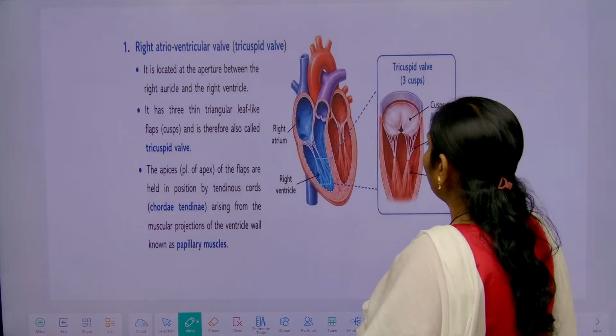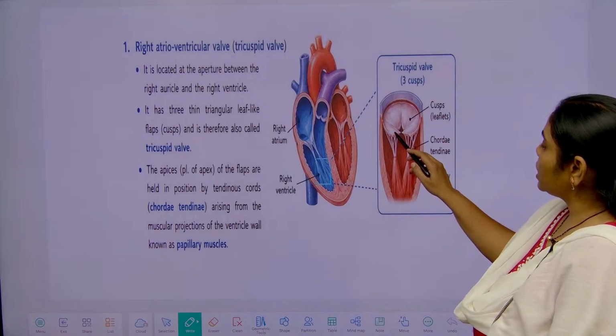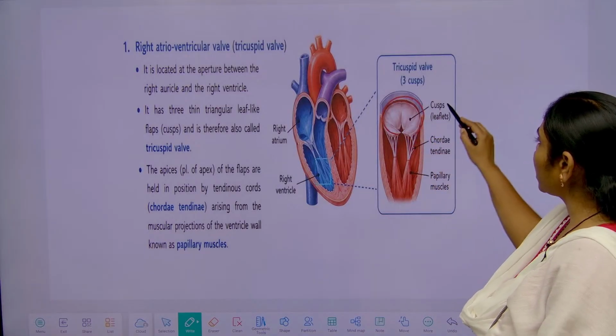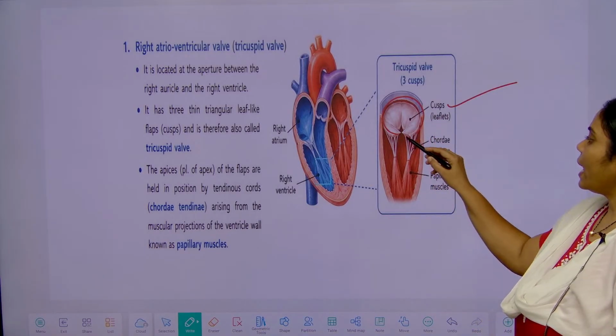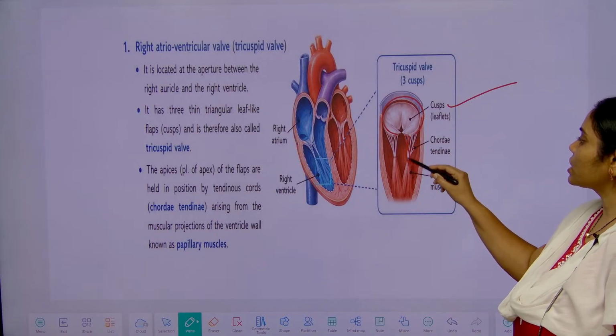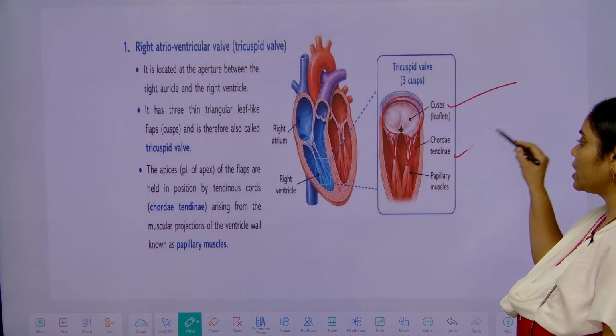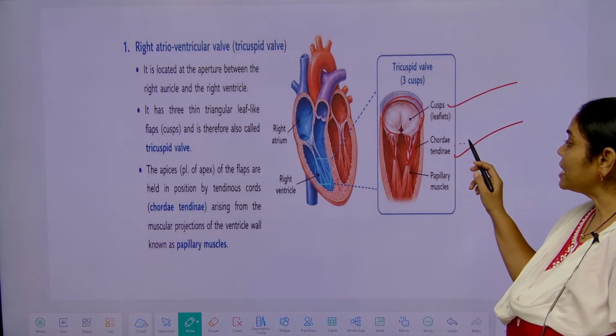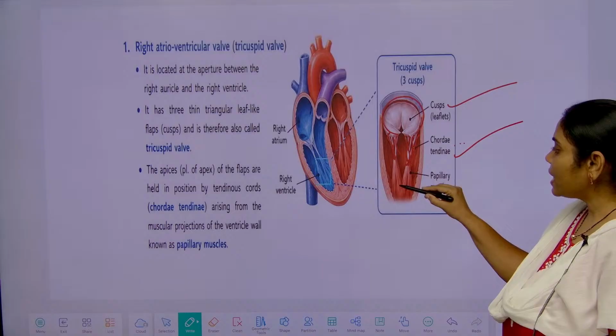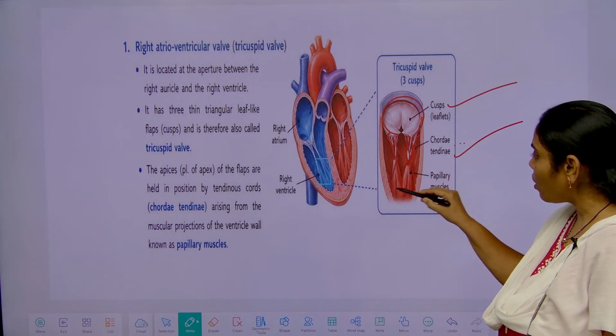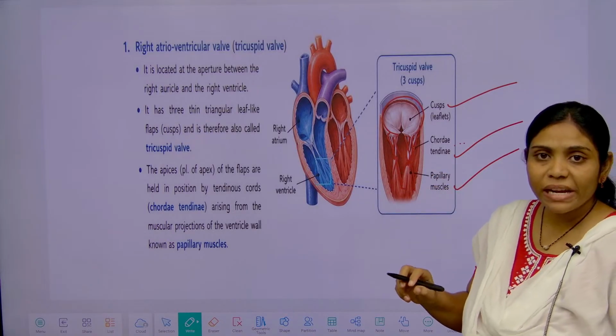Okay, see here, this is the tricuspid valve. Cusp-like structures are there, and these cusps are held by thread-like structures called chordae tendineae. These thread-like structures originate from the papillary muscles.